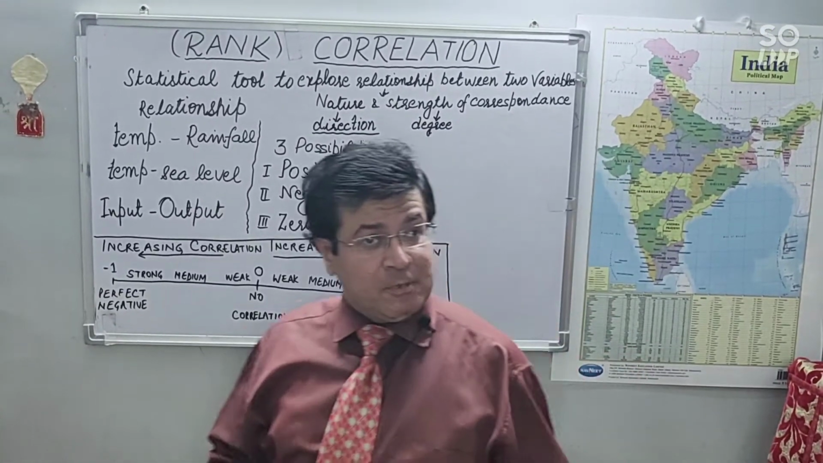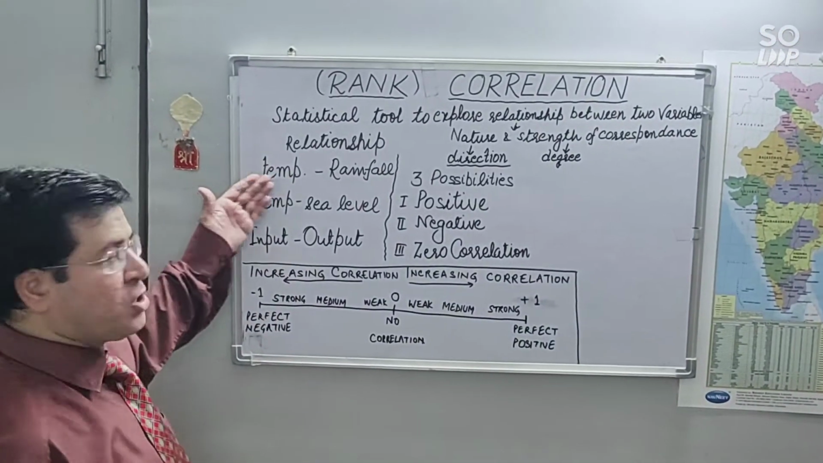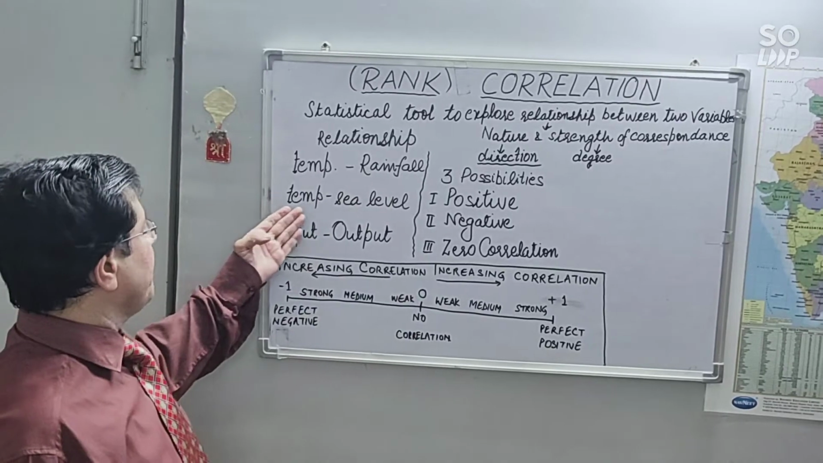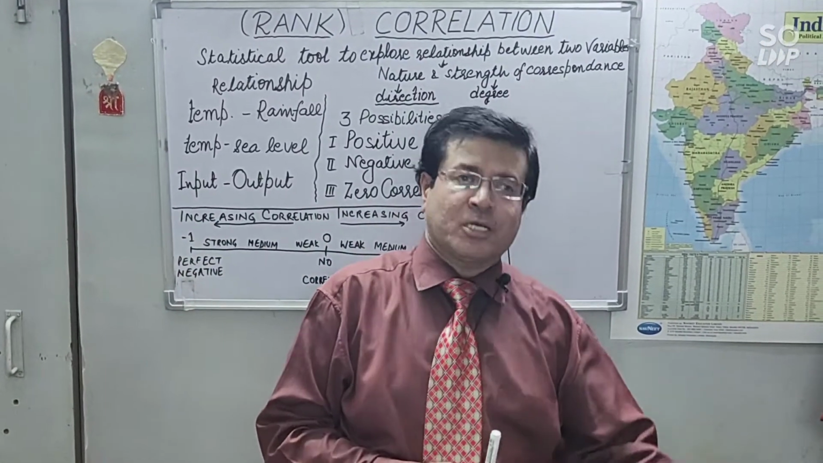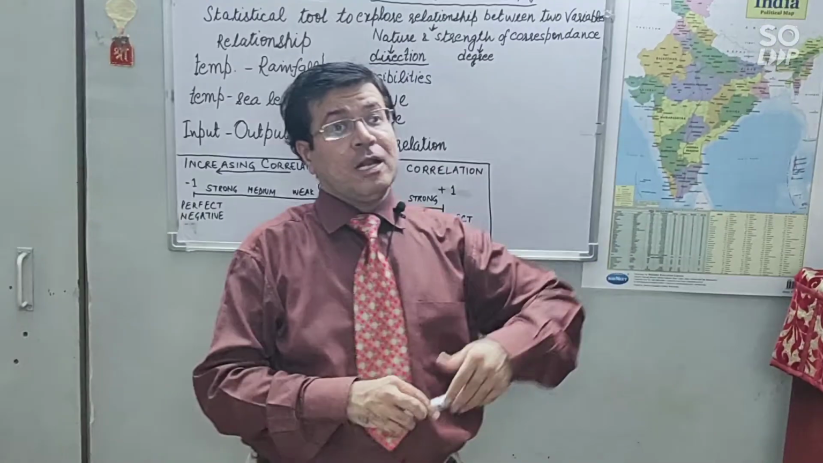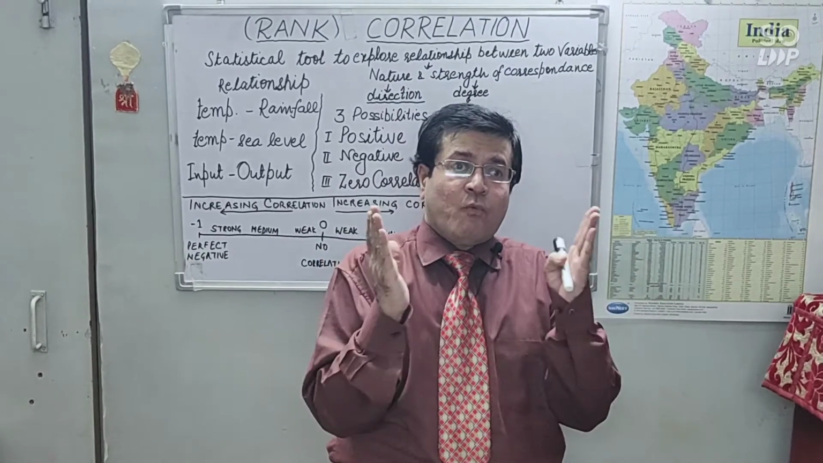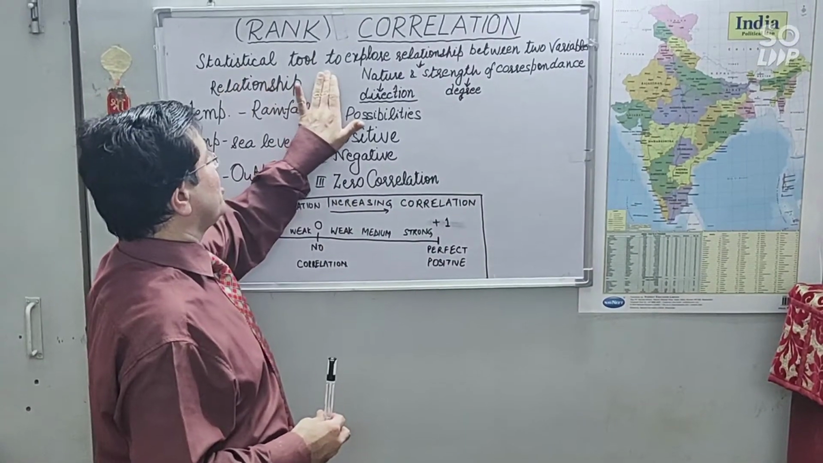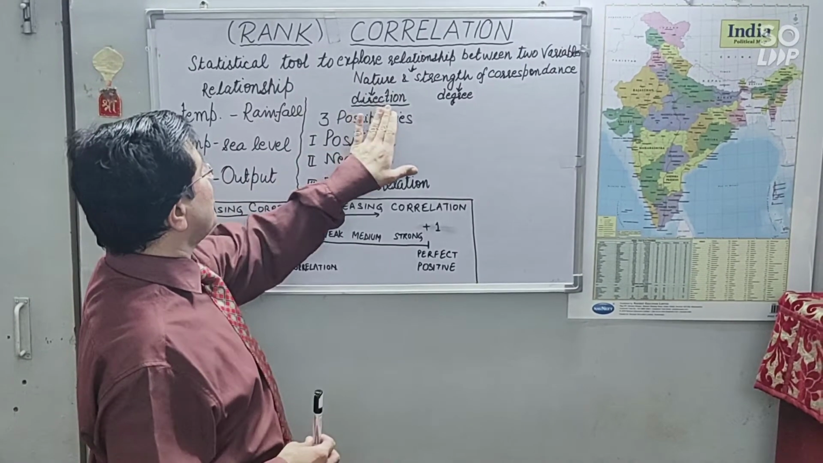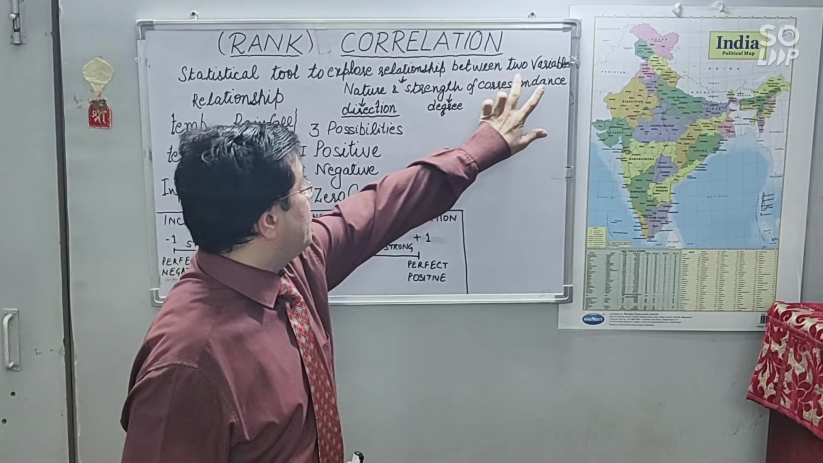These two variables can be input or output, or temperature and rainfall, or temperature and sea level, or temperature and crop production, rainfall and wheat production. It can be anything, any two variables we are going to study here with the help of this statistical tool, which is actually going to talk about the relationship between two variables.